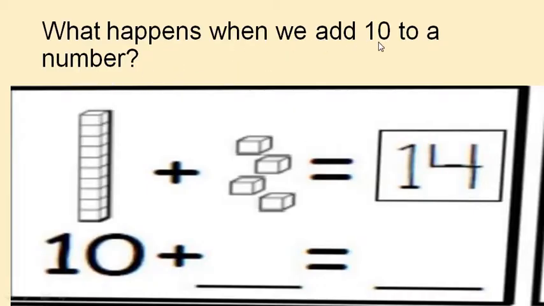What happens when we add 10 to a number? Let's see in the picture. This is the building of 10 blocks. We have the number 10. And what do we have to do? We have to add some more numbers to it. Let's see how we can do it. 10 plus 1, 2, 3 and 4. We have to add 4 more to number 10.